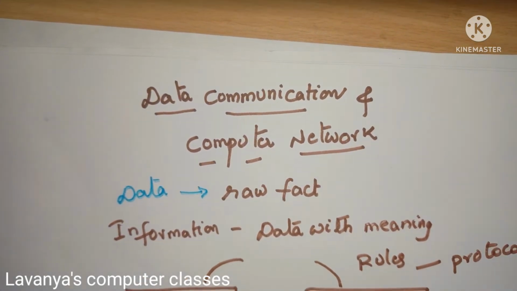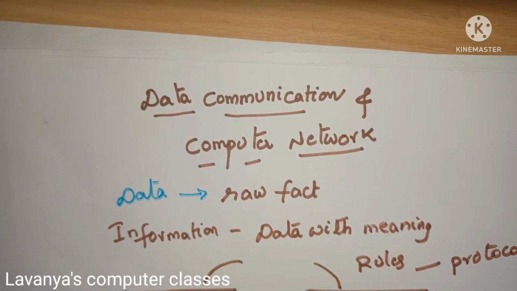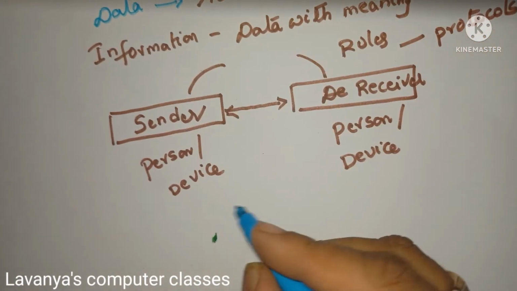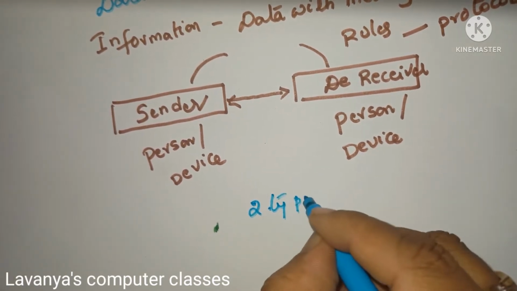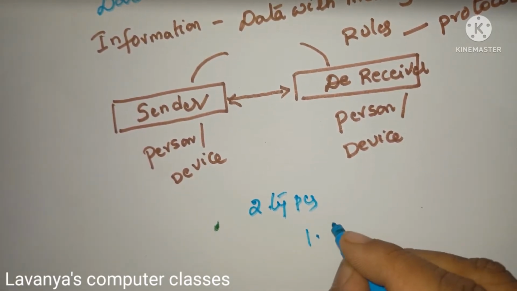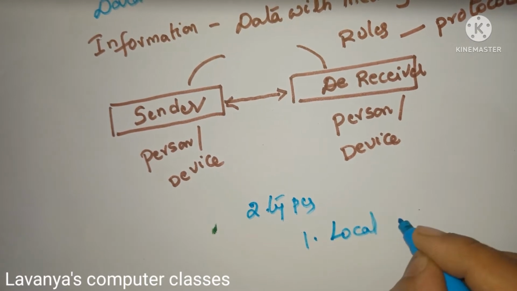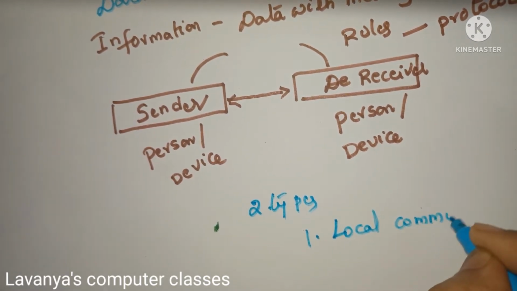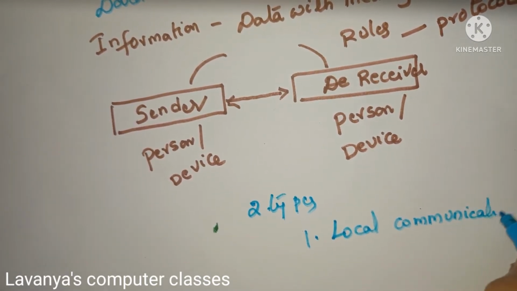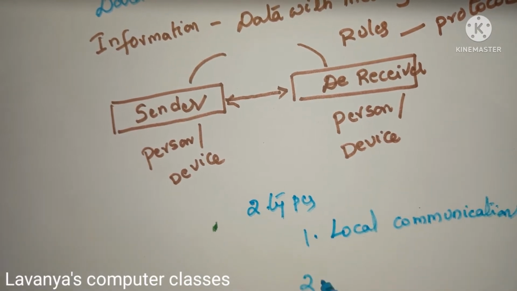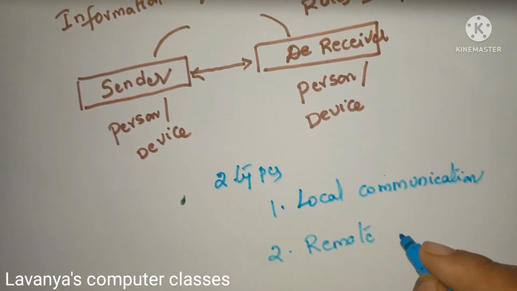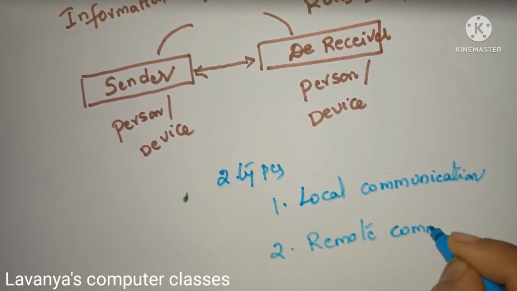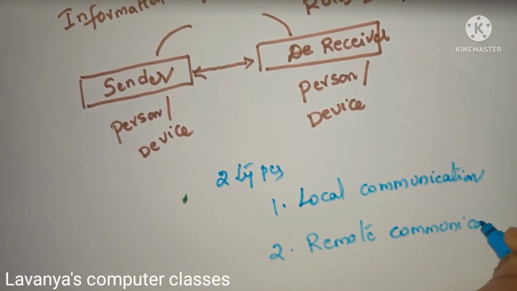So, how many types of data communication do we have? There are two types of data communication. The first one is local communication and the second one is remote communication.